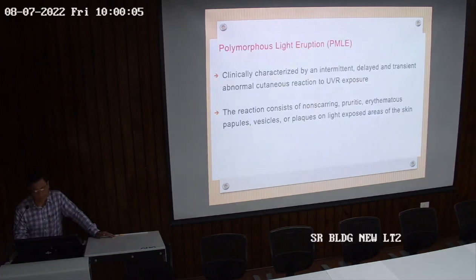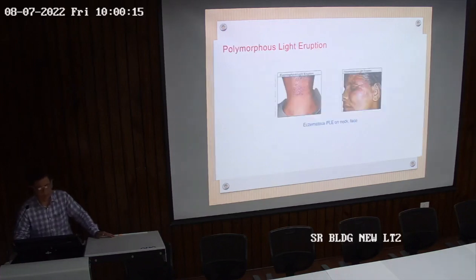Polymorphous light eruption. So this is a reaction which takes place because of the sun, and there are many types of skin lesions. Polymorphous means various types of skin lesions. There may be papule, there may be plaque. So this is a type of polymorphous light reaction over the neck, over the face. This is photo-induced.